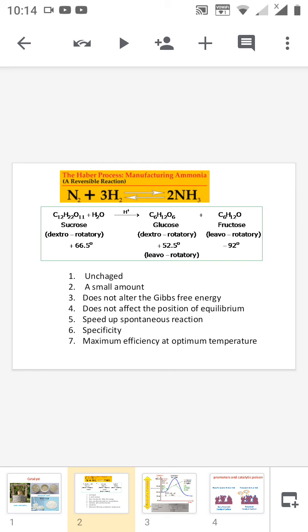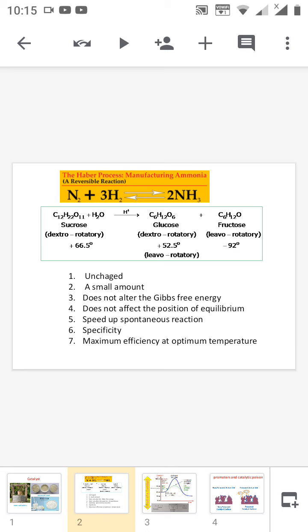The catalyst does not alter the Gibbs free energy of a reaction, and it does not affect the position of equilibrium. A catalyst can only speed up a spontaneous reaction, and a catalyst is highly specific in a chemical reaction, so we cannot use one catalyst for a different type of reaction.